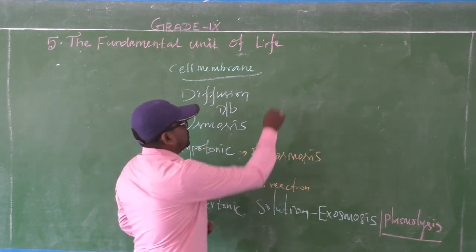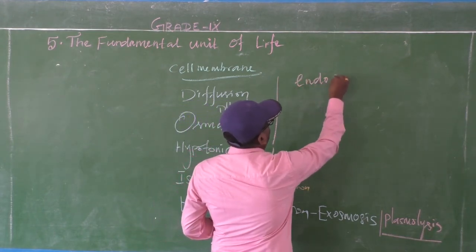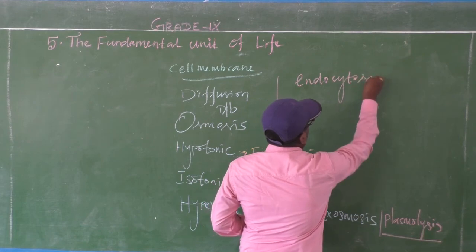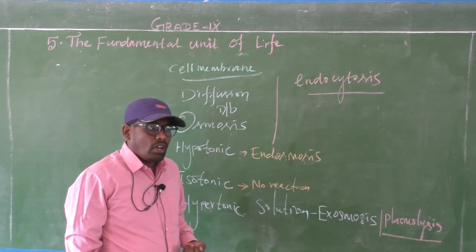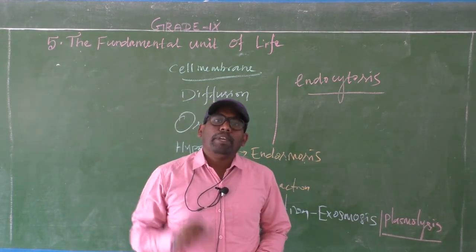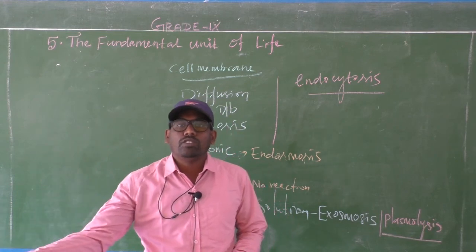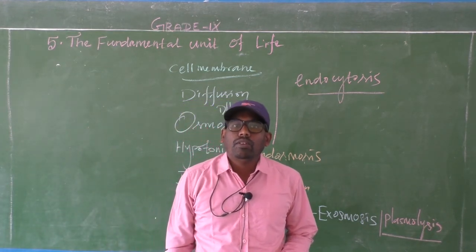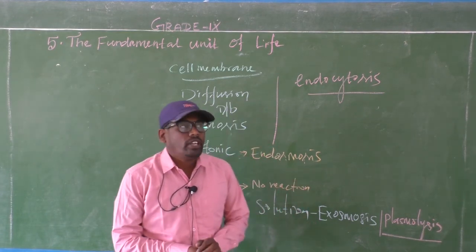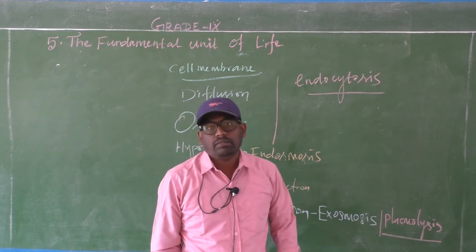And also we have discussed endocytosis. This is another important question. What is endocytosis? The amoeba obtains food from outside to inside the body with the help of the process of endocytosis. So these things we have discussed in the previous classes.